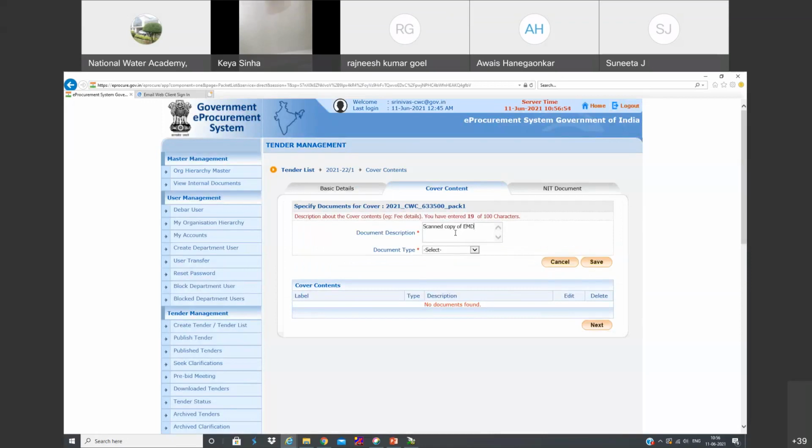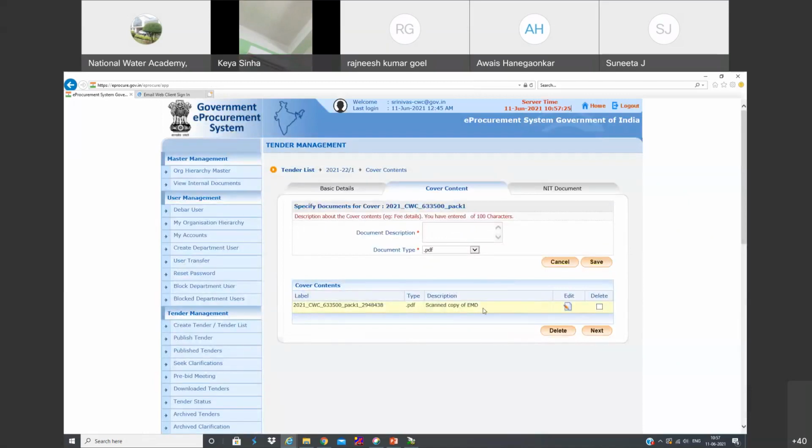Now EMD is not required up to December 31st, but later on, for contracts other than MSCs, they have to upload EMD, and the original copy they have to send through post to our office, and we need to match. So whether the scanned copy of EMD and the original copy received are both the same or not. And we can select the type of document they have to upload. So I have mentioned here scanned copy of EMD in PDF. So I have saved it here.